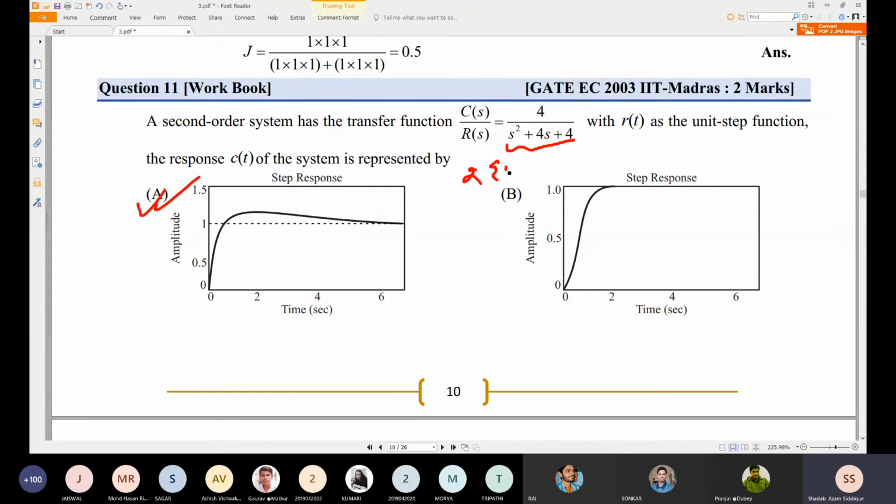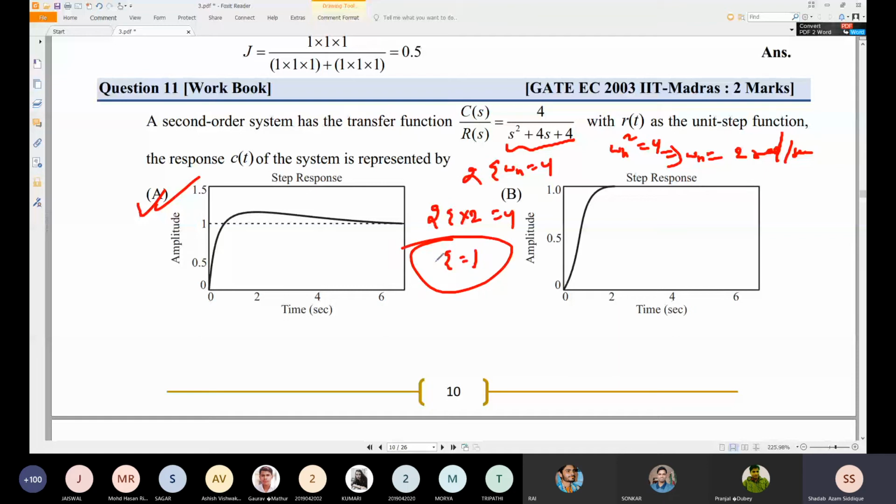So 2 zeta omega n is equal to 4. Omega n square is equal to 4, so omega n is equal to 2 radian per second. Omega n cannot be negative, so we have taken the positive value. So 2 into zeta into 2 is equal to 4, so zeta is equal to 1. Zeta is a unitless quantity. So 1 means what? It is the critical condition or ideal case.